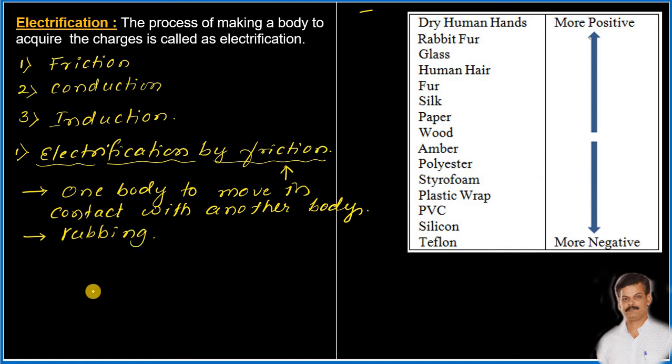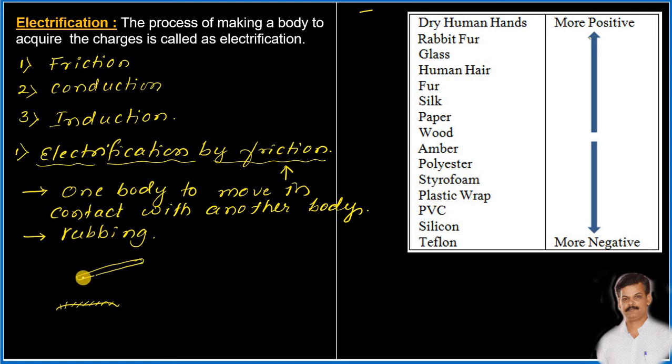Very simple. See, suppose I take two objects. You can take simply the human hair and plastic. Or you can take animal fur and plastic. Okay, so assume that animal fur is there, and there is one plastic rod, or even you can consider the comb.